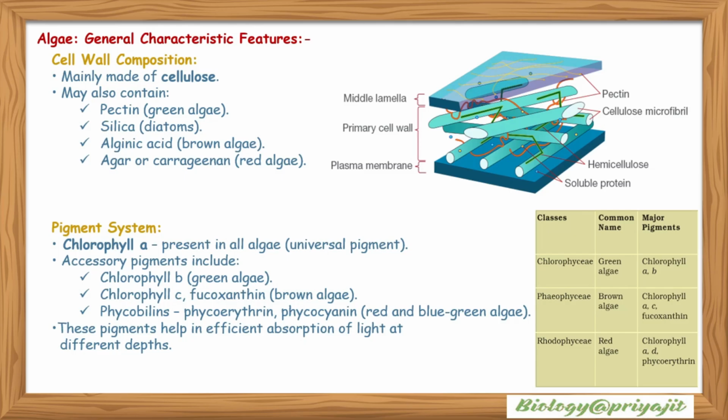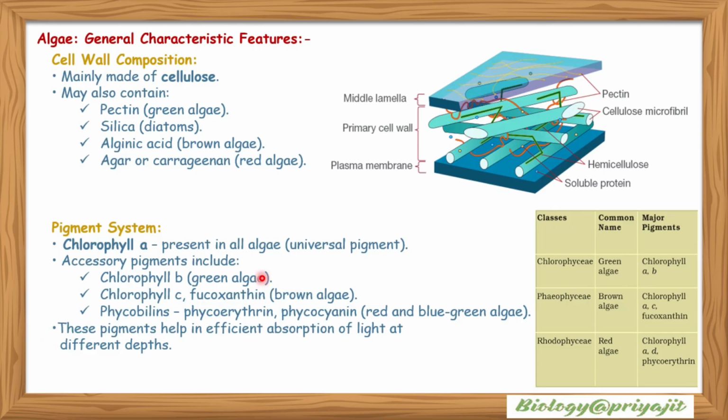Algal characteristics also include their cell wall composition, which is mainly made up of cellulose microfibrils, and may also contain pectin, silica, alginic acid, agar, carrageenan, etc. Agar or carrageenan is found in red algae or Rhodophyceae. Alginic acid is found in brown algae or Phaeophyceae. Diatoms contain silica in their cell wall.